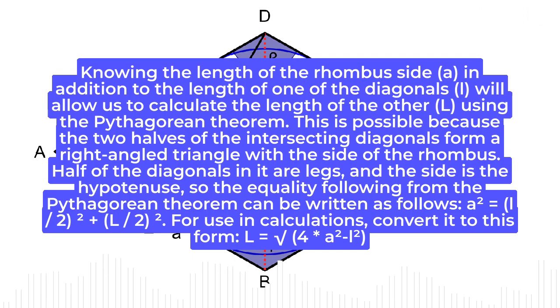Step 2. Knowing the length of the rhombus side, A, in addition to the length of one of the diagonals, L1, will allow us to calculate the length of the other, L2, using the Pythagorean theorem. This is possible because the two halves of the intersecting diagonals form a right-angled triangle with the side of the rhombus. Half of the diagonals in it are legs, and the side is the hypotenuse, so the equality following from the Pythagorean theorem can be written as follows: A squared equals (L1/2) squared plus (L2/2) squared. For use in calculations, convert it to this form: L2 equals the square root of 4 times A squared minus L1 squared.